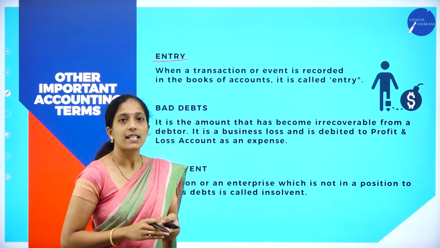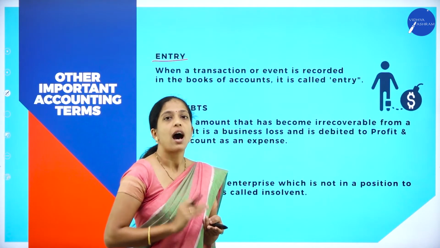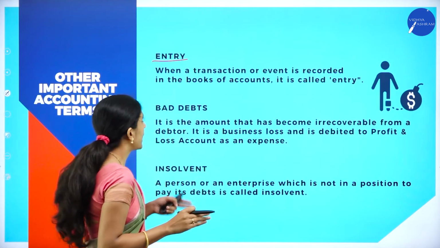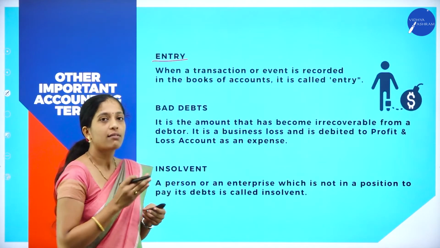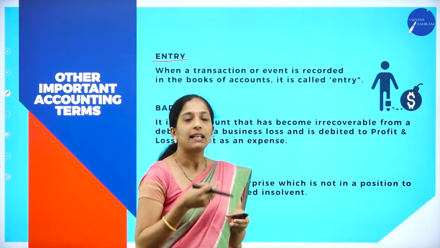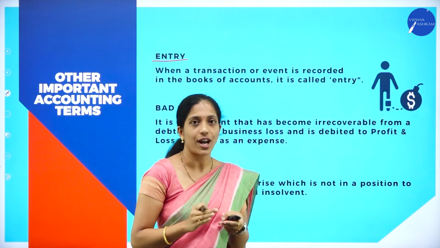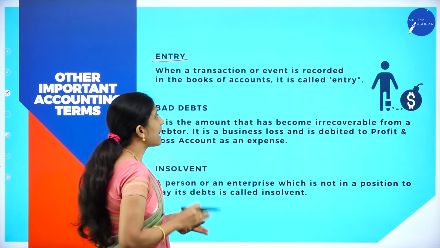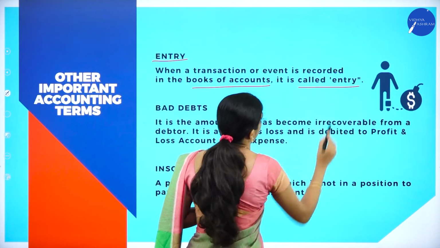So let us see what this entry is. The transactions that are recorded in the books of accounts are called entry. When a transaction or event, you know transaction means what? The activity that takes place in the form of money in an organization is called a transaction, right? So when a transaction or event is recorded in the books of account, it is called what?